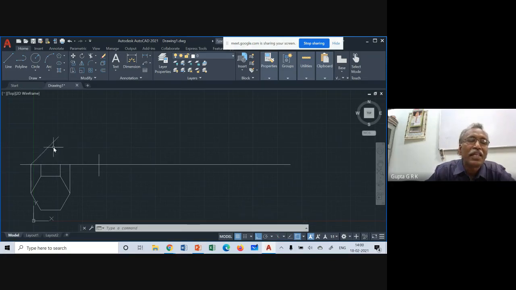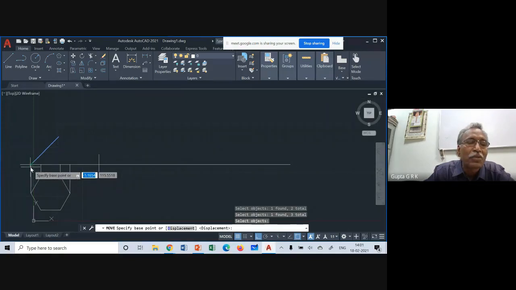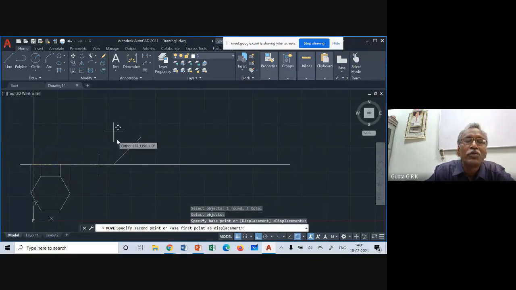Click on this and select objects: this small line, this small line, this small line, 3 lines. So select 3 and enter. Now those objects are selected. Again, specify the base point. So specify this base point. Now you can move anywhere. And where to move? To this point. Click on that. Now it came here. Now I can remove this line.